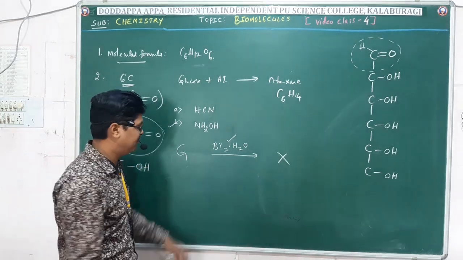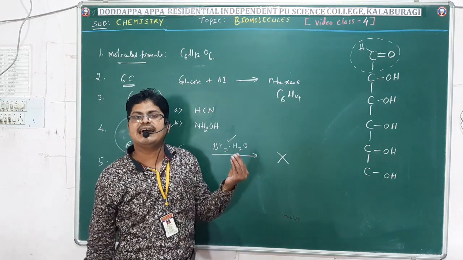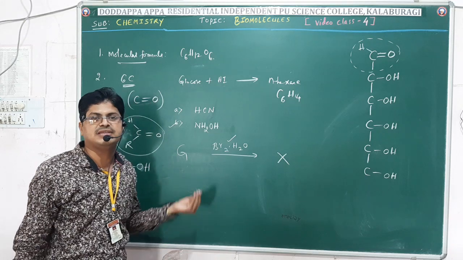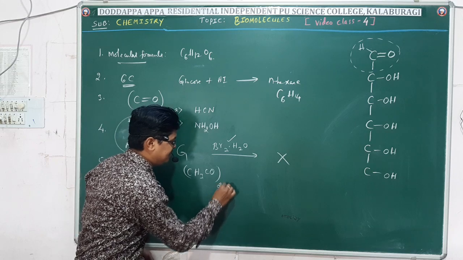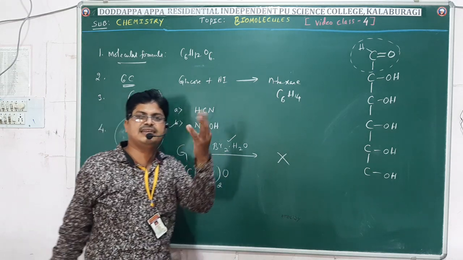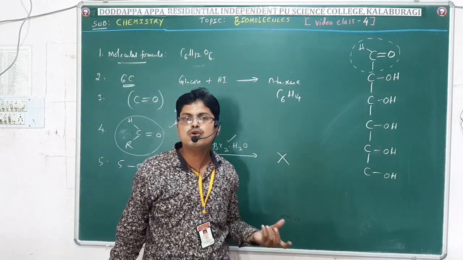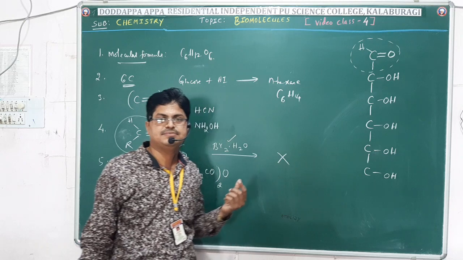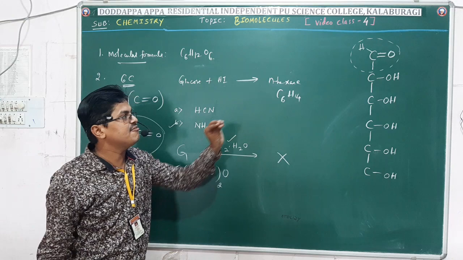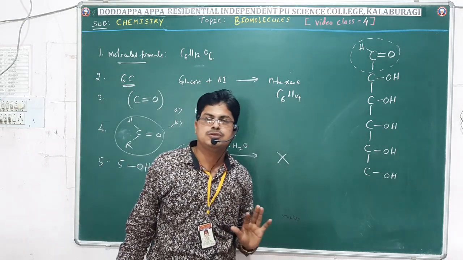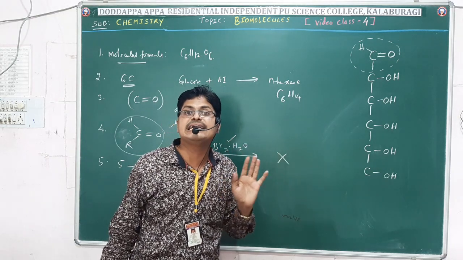What is the evidence? For that what have they done? When glucose reacts with acetic anhydride, especially 5 moles of acetic anhydride, it gives glucose pentaacetate. Formation of glucose pentaacetate indicates a presence of 5 OH groups in glucose. See the product we got, glucose pentaacetate, not hexaacetate.